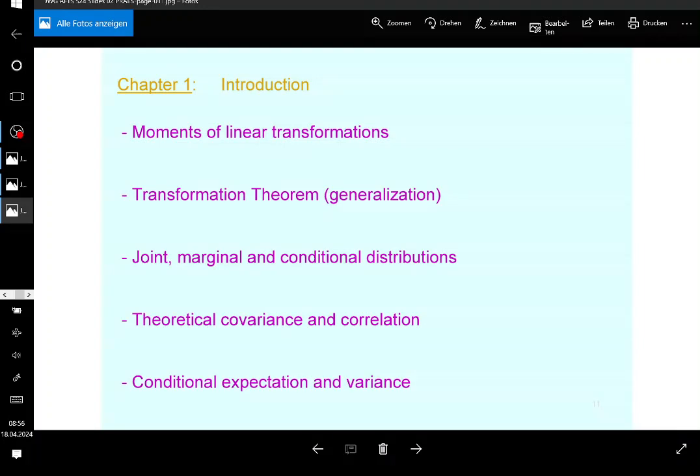If it's a conditional probability mass function, you replace it by the conditional density. Although I must say the concept of conditional density is not straightforward, guys, especially for continuous random variables, because if the random variable is continuous, then the probability that it takes a certain value is always going to be 0. So the concept of conditional density is not going to be very straightforward in this course.